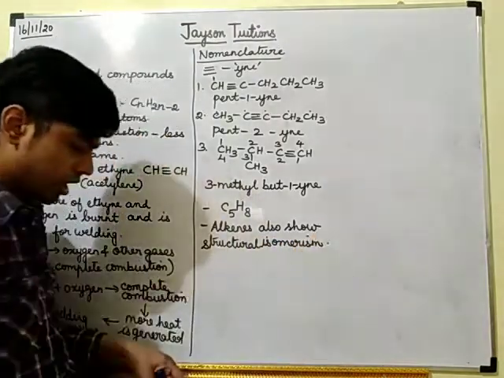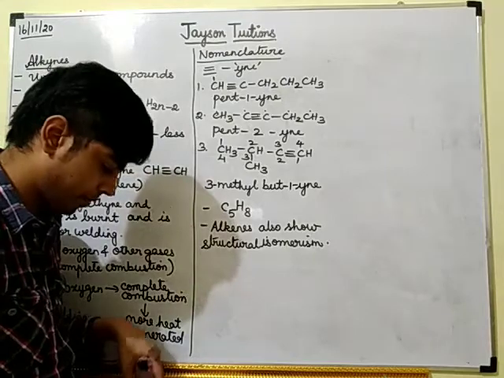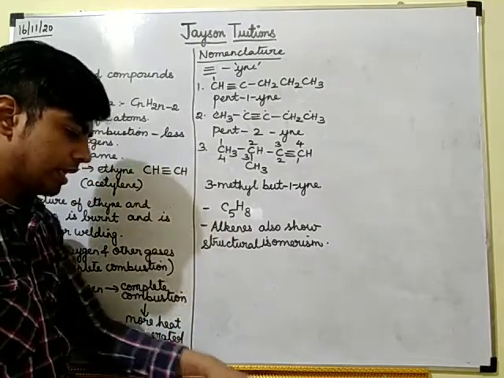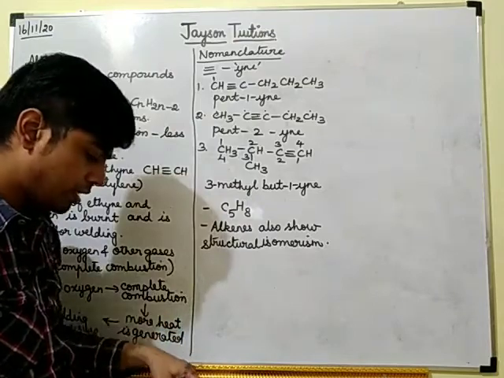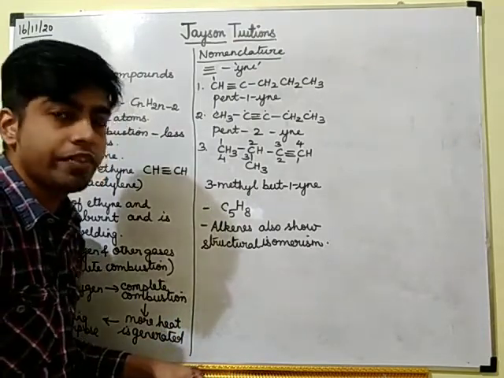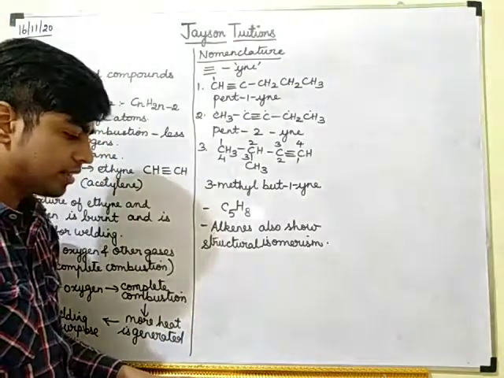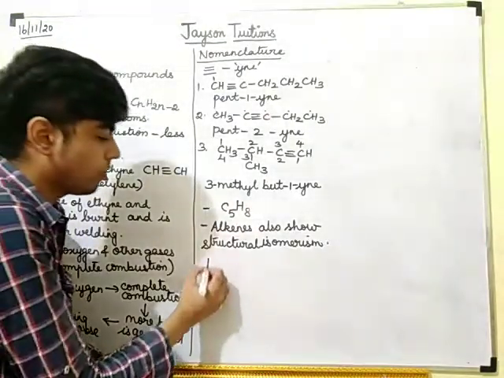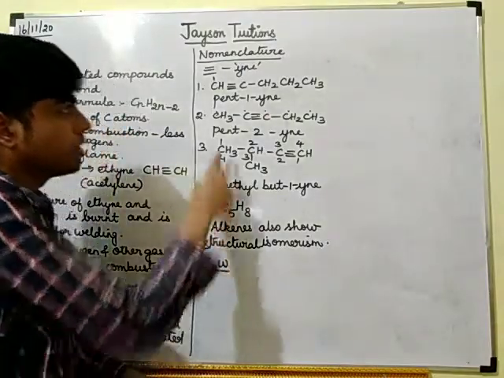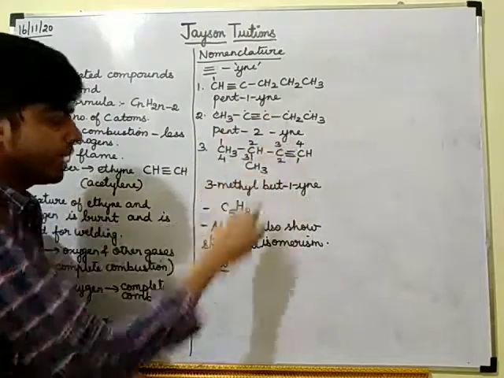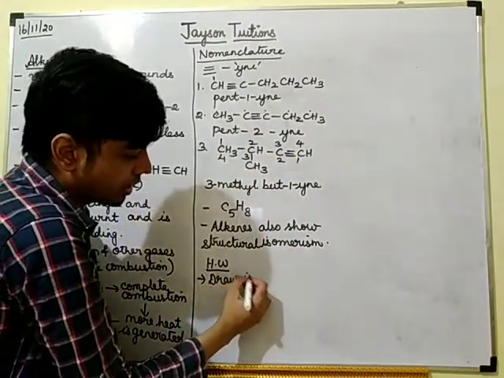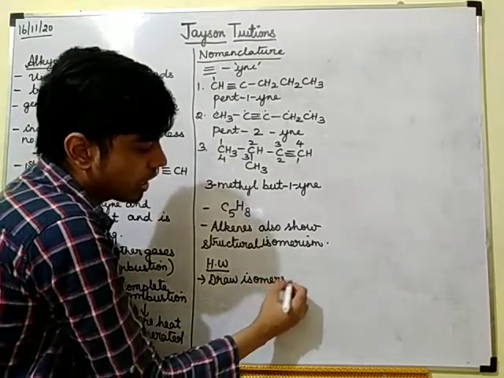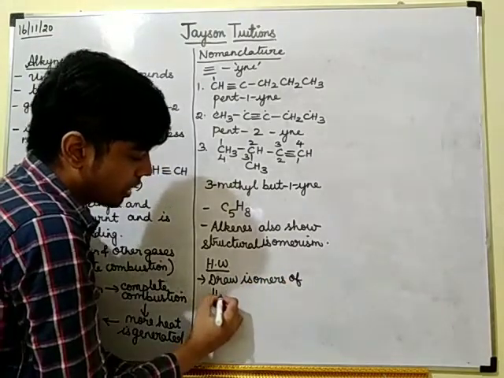They can show structural isomerism. Understood? Clear? Fine. Now in your textbook, if you see, they would have given the isomers of pentyne. The isomers of hexyne you can do as homework. So you draw the isomers of hexyne.